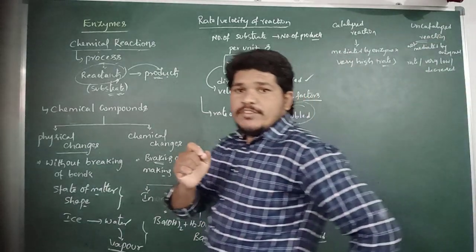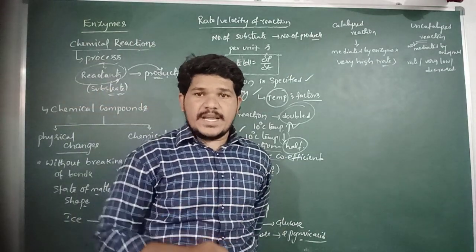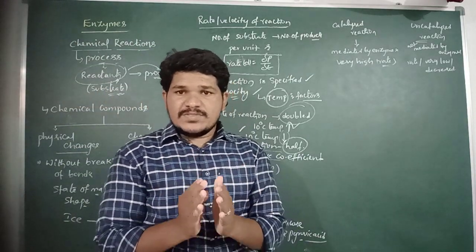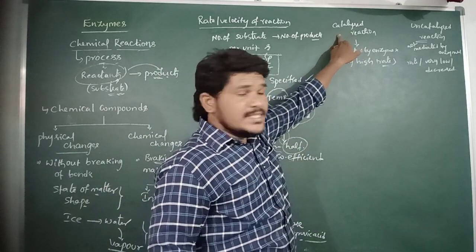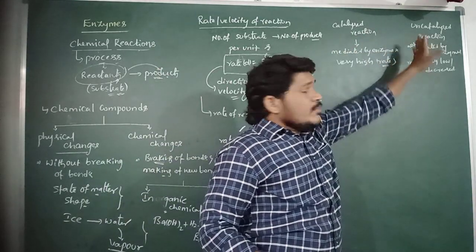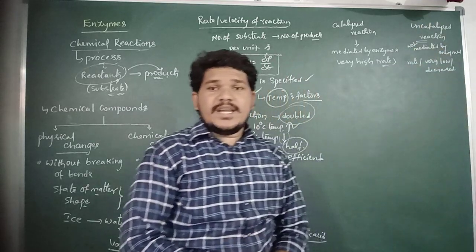So there are two different kinds of chemical reactions: catalyzed reactions and uncatalyzed reactions. The reactions mediated by enzymes are catalyzed reactions, and those not mediated by enzymes are uncatalyzed reactions.